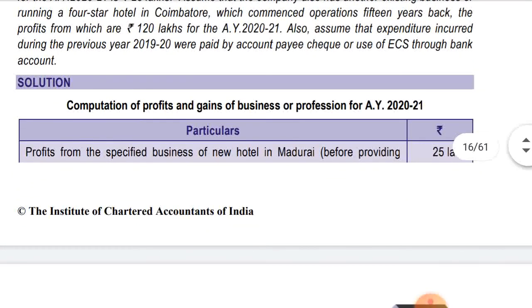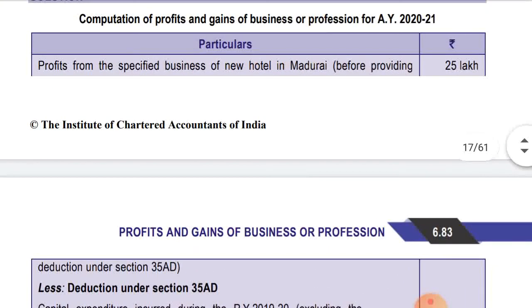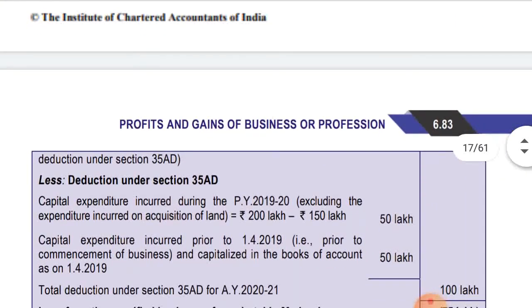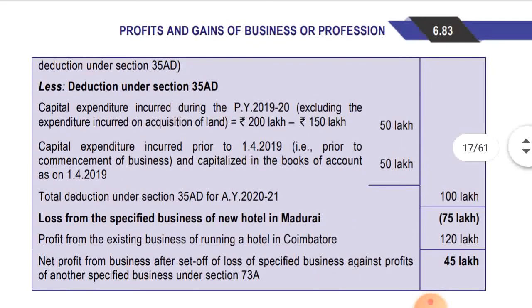Computation of profit and gains of business or profession for the assessment year 2021. Profit from specified business of new hotel in Madurai before providing deduction under section 35AD is 25 lakhs. Less: deduction under section 35AD, capital expenditure incurred during the previous year 1920, excluding the expenditure incurred on acquisition of land, as I said, that is 50 lakhs. 200 lakhs minus 150 lakhs is 50 lakhs. So capital expenditure incurred prior to 1st April 2019, that is prior to commencement of business, and capitalized in the books of accounts on 1st April 2019.